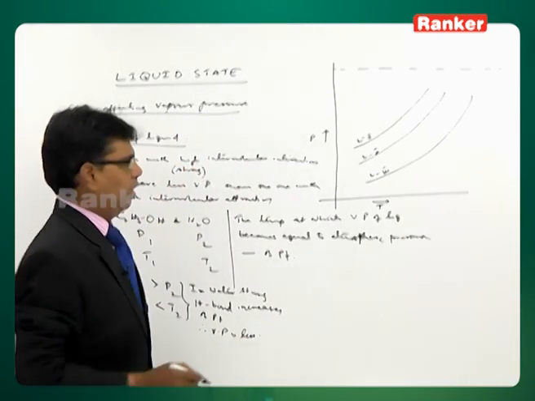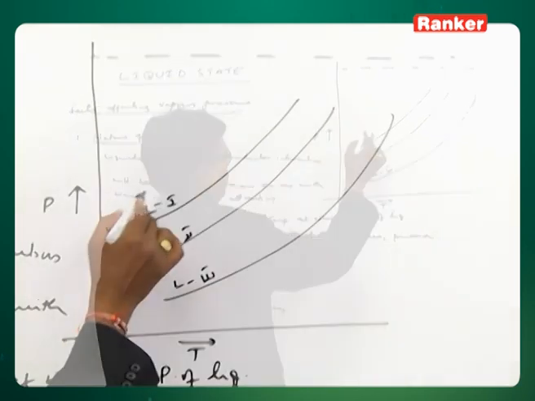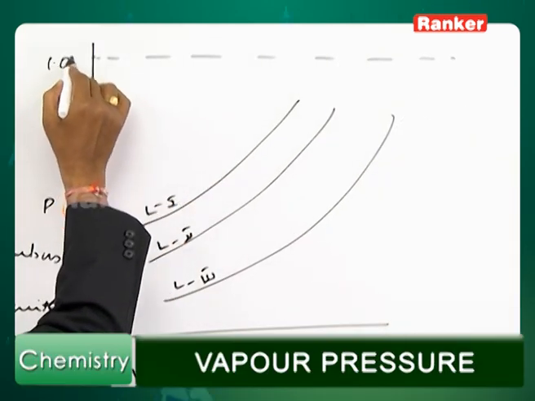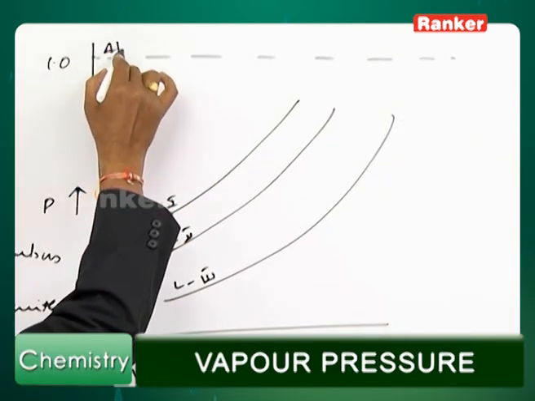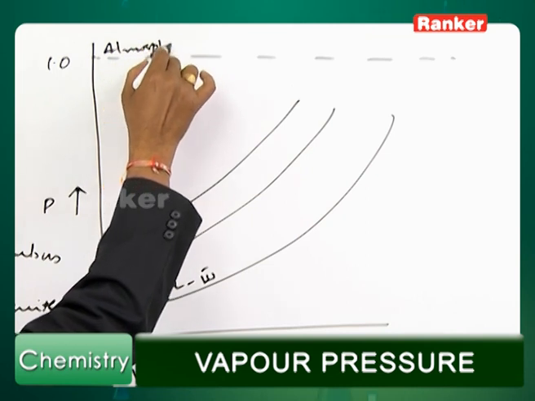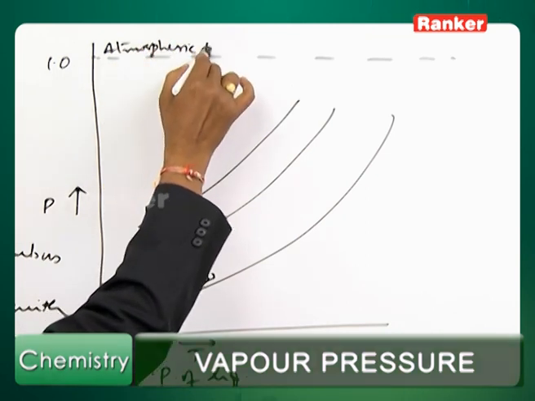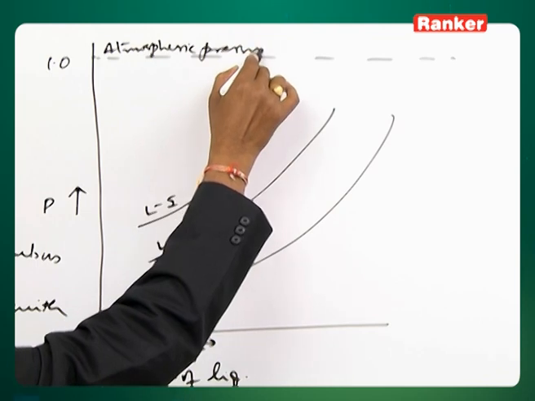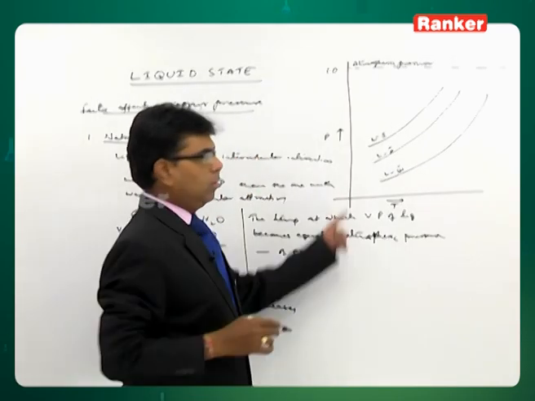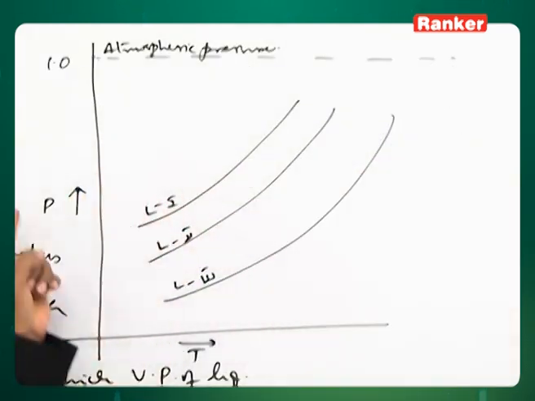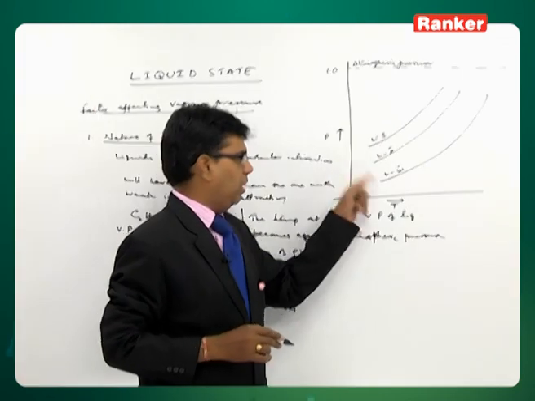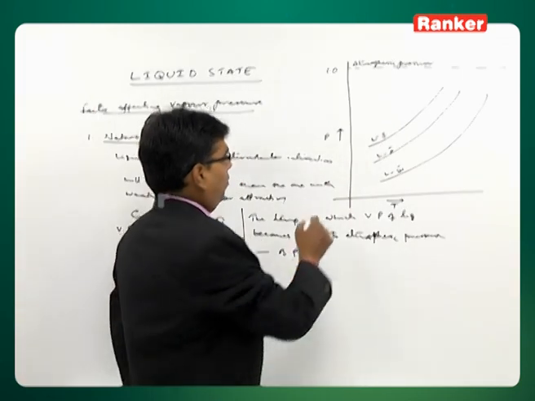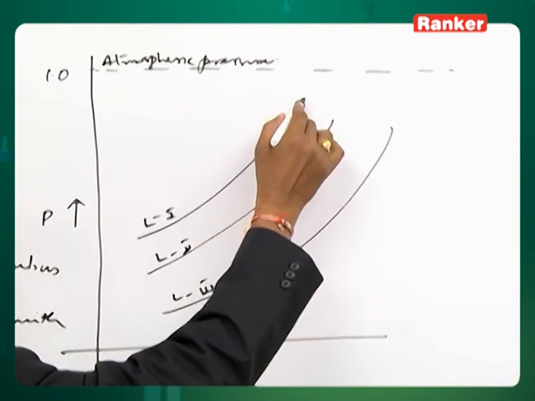If you look at the graphs, this is atmospheric pressure, and these are the vapor pressure versus temperature graphs of the liquids.